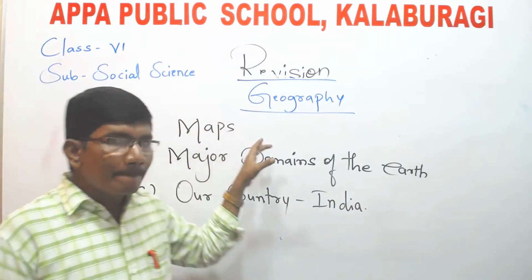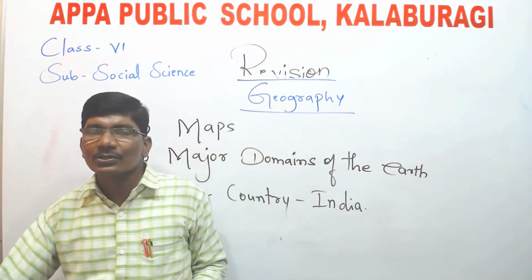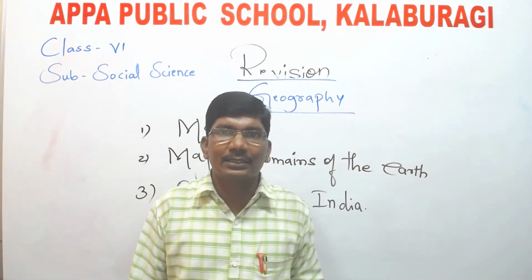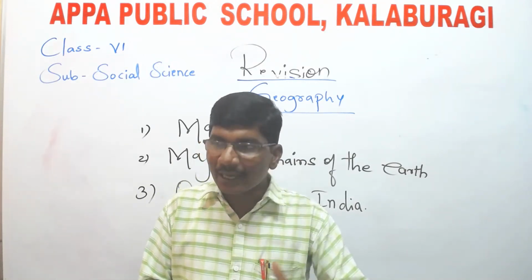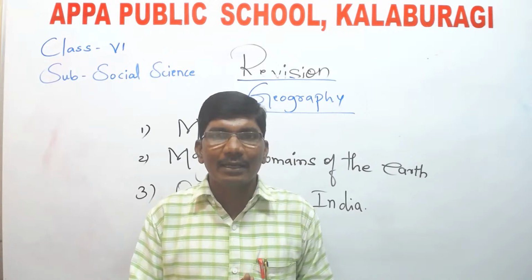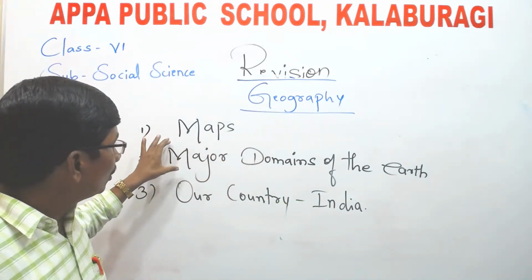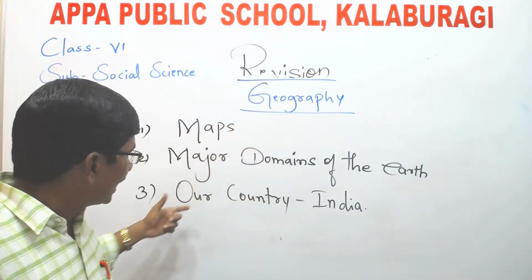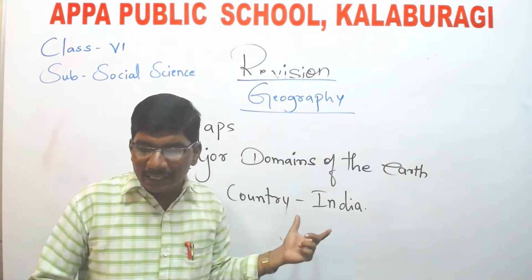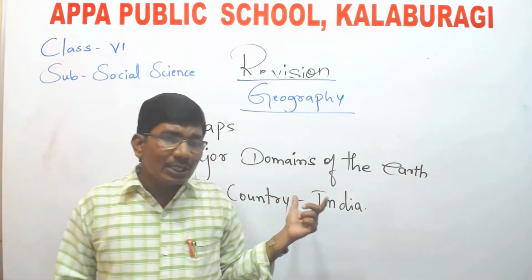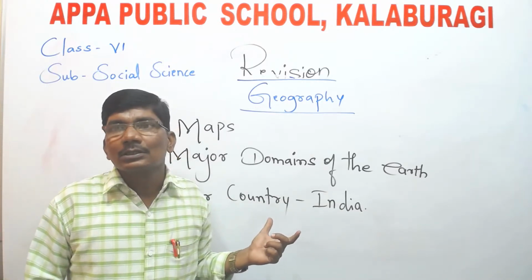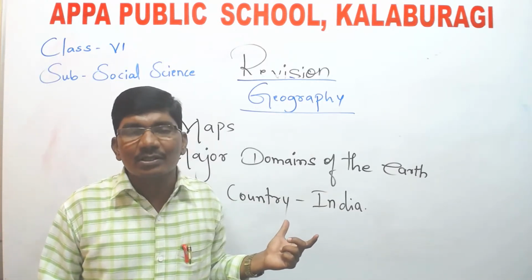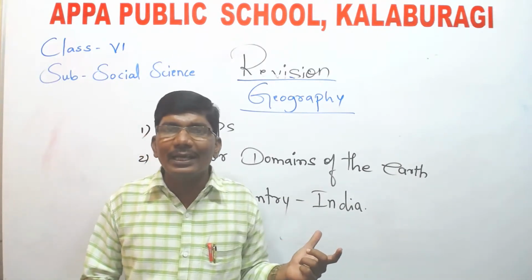Second one is major domains of the earth. How many major domains of the earth are there? Everything you have already studied. So you go through it. And the last one is our country, India. In this chapter also, you have studied about all the 29 states and 9 union territories.